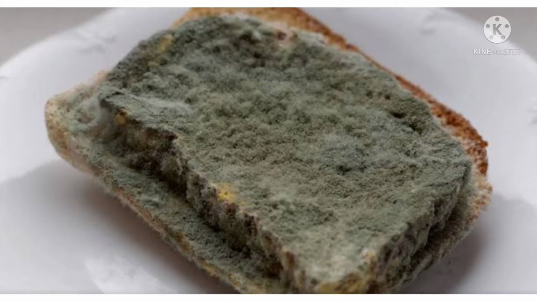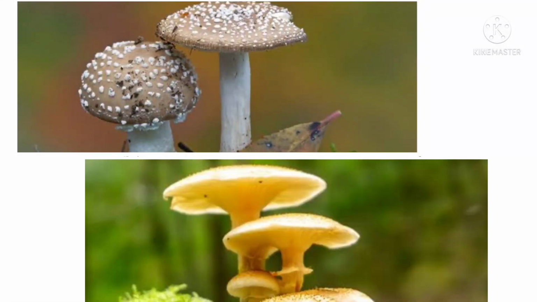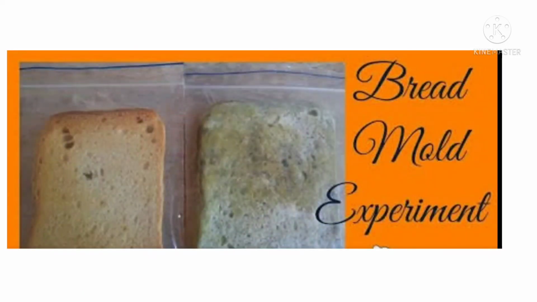Here, see children, we can find saprophytes in our surroundings. We can do one small activity. The aim of this activity is to observe the saprophytic nutrition in bread mold.